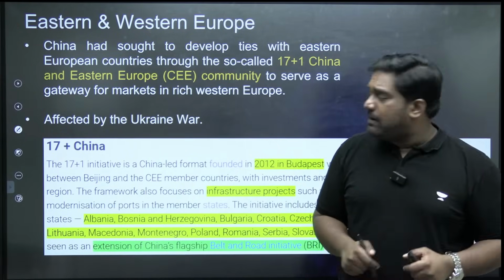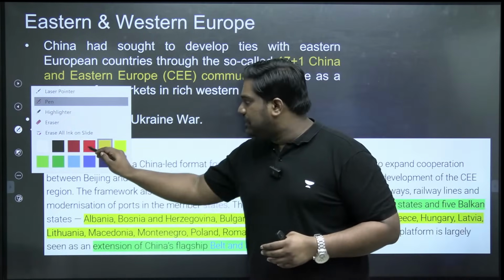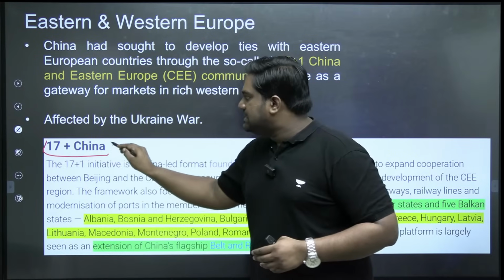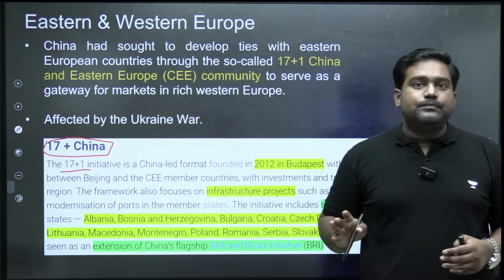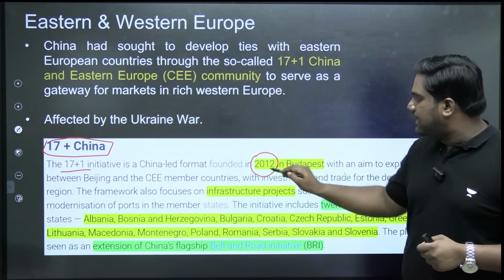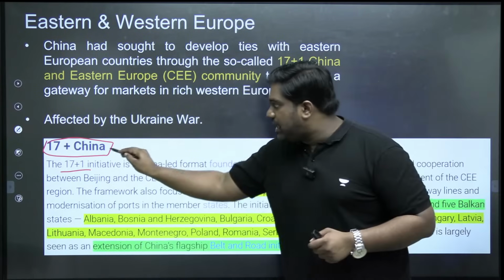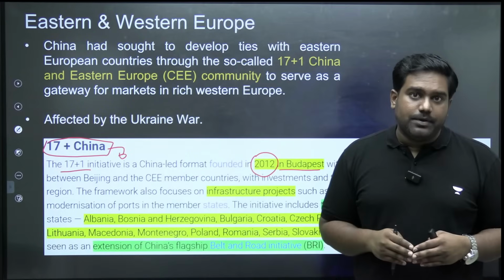China also has a diplomatic initiative with some of the East European and Central European countries called the 17+1. This is another prelims topic for you. 17+1 was an initiative launched in 2012 in Budapest between China and 17 European countries in Eastern Europe.